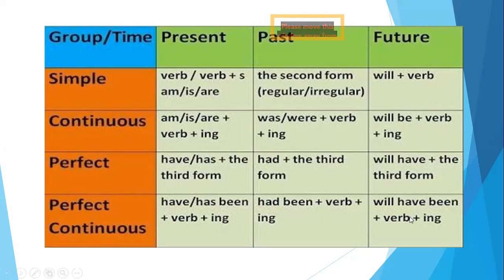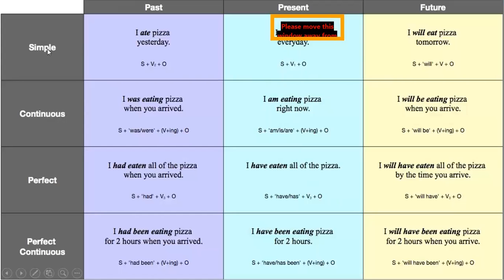Coming to the last, future perfect continuous, make sure you put will have been with the verb and the ing. Will have. Make sure it's always will have. It can't be will has or will had. It's always will have been and the verb with the ing. So I hope it's clear. Let's have a look at some examples here. Now you can go through these examples. I'm reading them out. Follow me please.